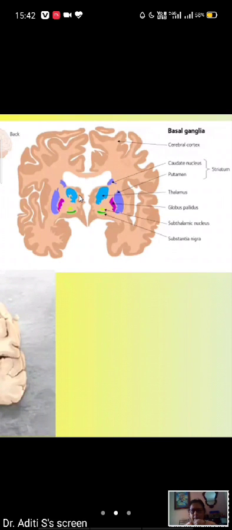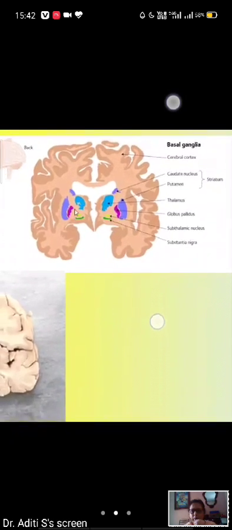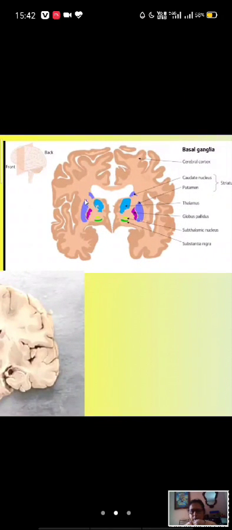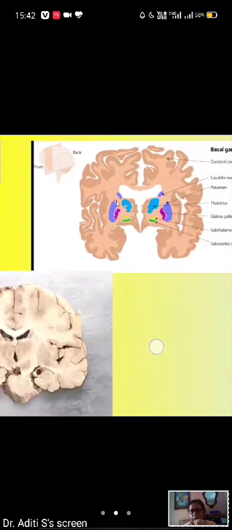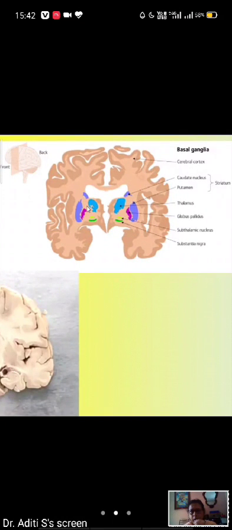On both sides, you see these are internal. This is internal capsule. This is the anterior limb of internal capsule. This is the posterior limb of internal capsule. All the sensory and motor fibers, the majority of the sensory and motor fibers, run through this area. The motor fibers occupy the anterior portion of the posterior limb, and the sensory fibers occupy the posterior portion of the posterior limb. Okay. So you have already learnt about this. These are passing through the posterior limb of internal capsule. So this is the internal capsule.